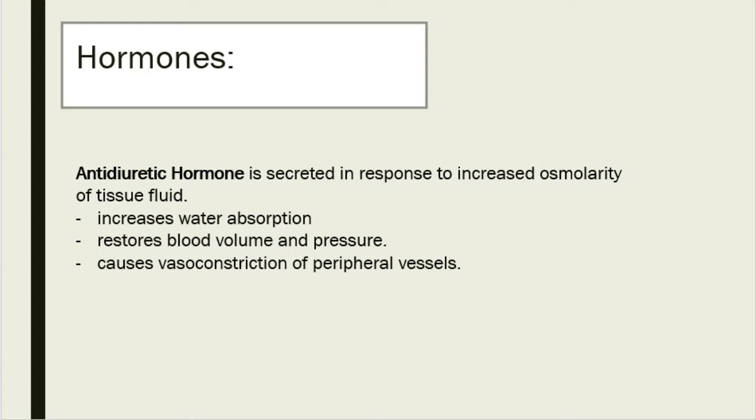Antidiuretic hormone is secreted by the hypothalamus in response to increased osmolarity of tissue fluid. It targets cells in the kidney to increase water absorption, helping to restore blood volume and pressure. It also causes vasoconstriction of peripheral vessels.